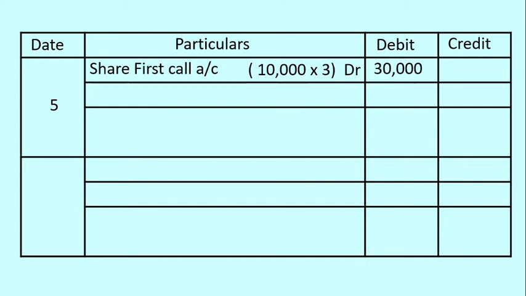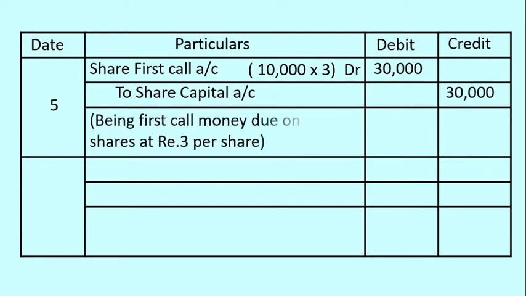So total 30,000 is debited to share first call account. The share first call account is due towards share capital. That's why a credit entry is recorded as to share capital with an amount of rupees 30,000, being first call money due on 10,000 shares at rupees 3 per share, a narration to be recorded.